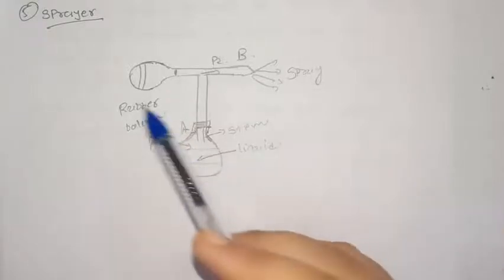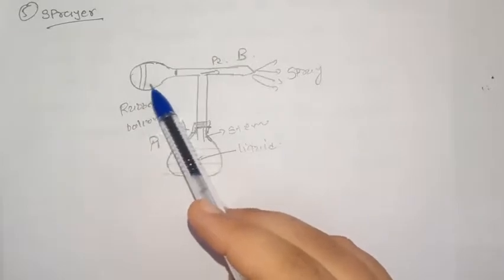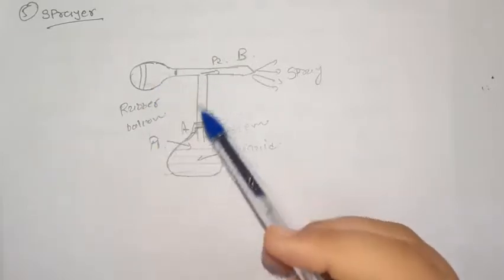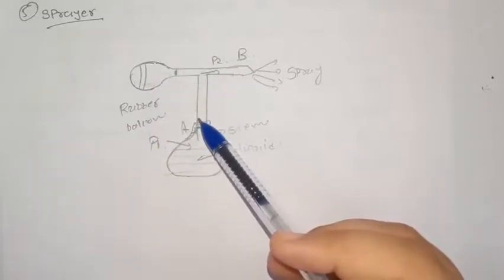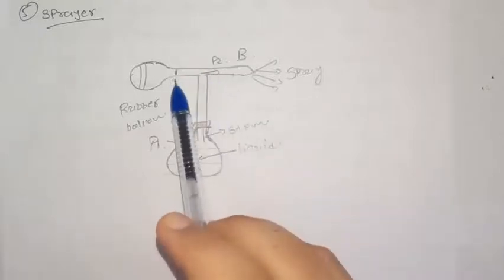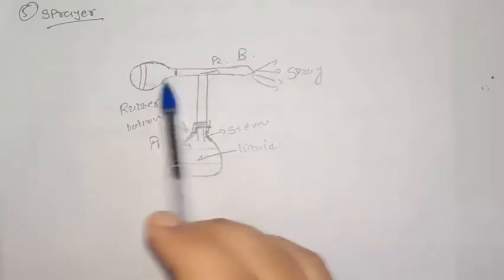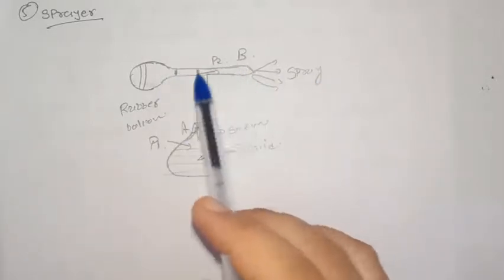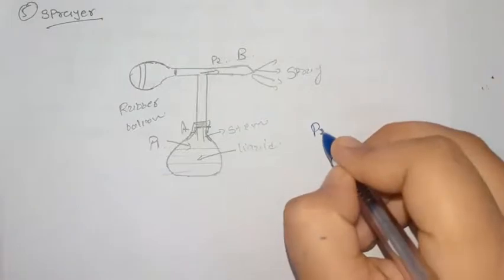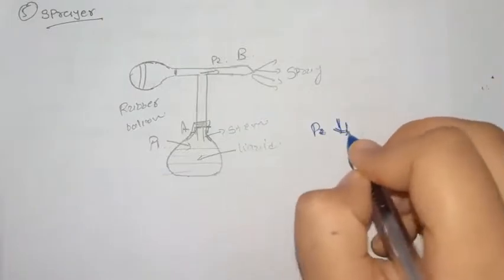When the balloon is pressed, this is a rubber balloon, the air pushes out of the horizontal part of tube B. When air moves from here, the pressure here is decreased. So P2 is decreased.